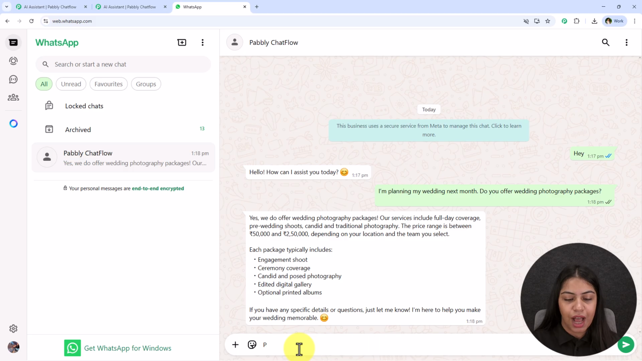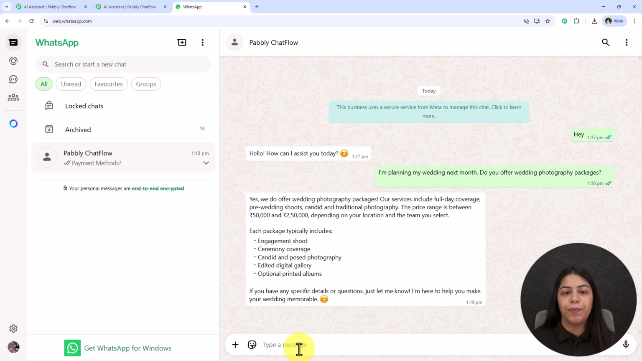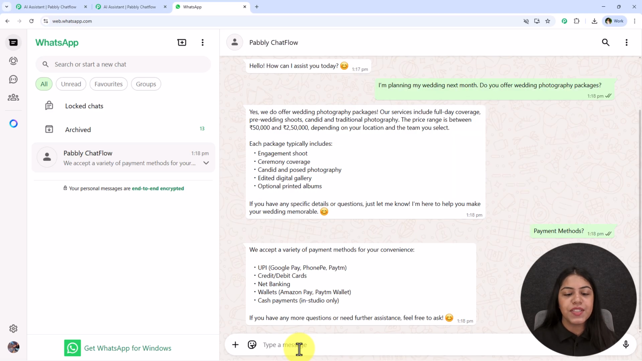Let's say I'm going to ask about the payment method. So I'm going to type payment methods question mark, and ask what all payment methods they have in which I can complete the payment. And you're going to see within seconds, in real time, it is solving this too. It is giving me all the payment methods.